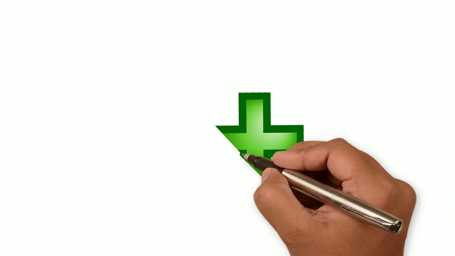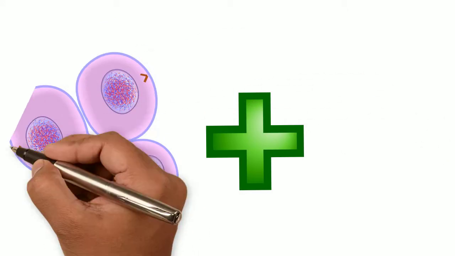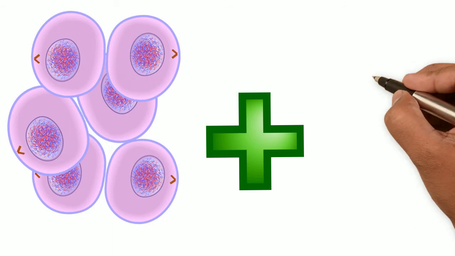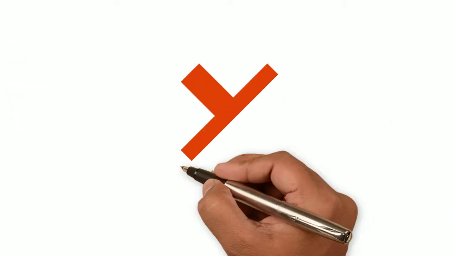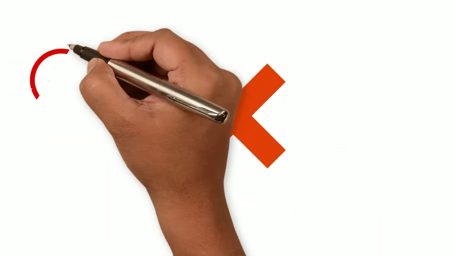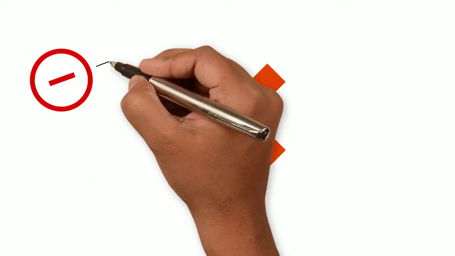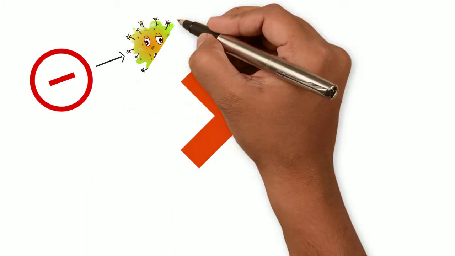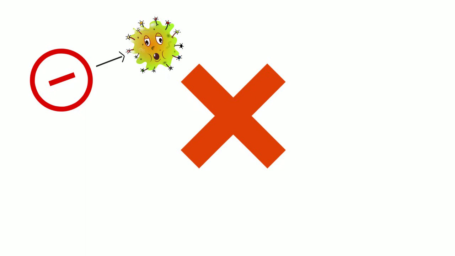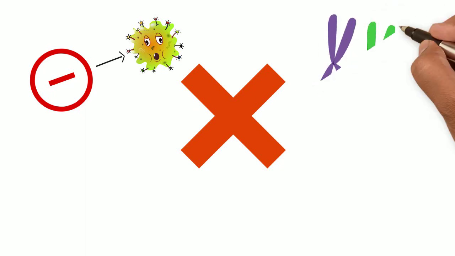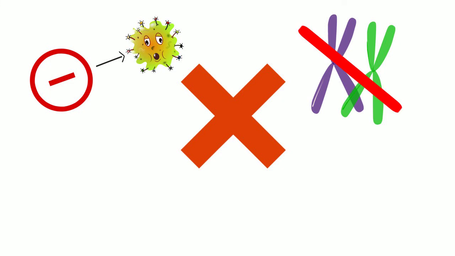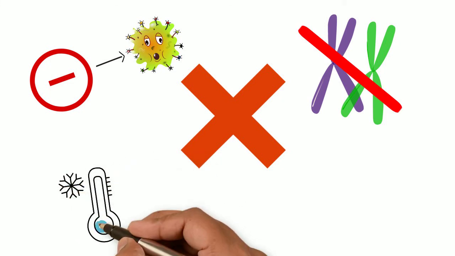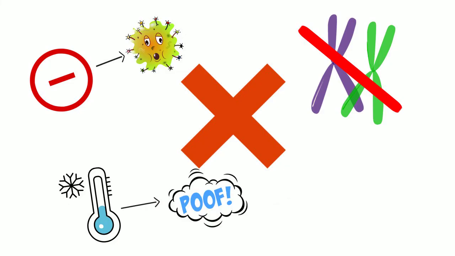Some advantages of mitosis are that larger numbers of offspring are produced very quickly from only one parent, and also there isn't any energy required. Some disadvantages of mitosis are: a negative mutation can make the asexually reproduced organism susceptible to disease and can destroy large numbers of offspring. Also, lack of genetic variation puts them at risk in the event of environmental factors changing. And lastly, unfavorable conditions can wipe out entire colonies.